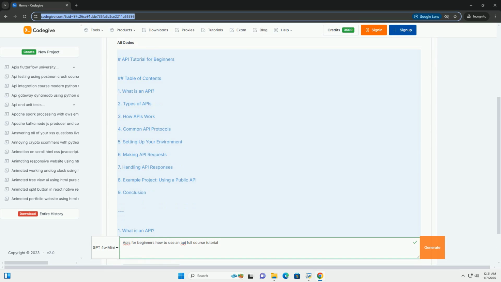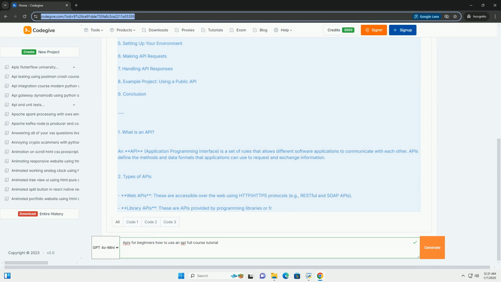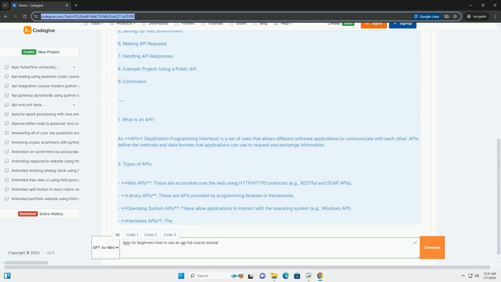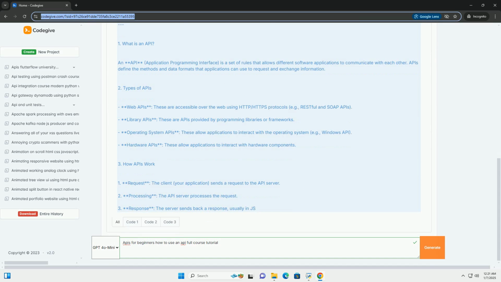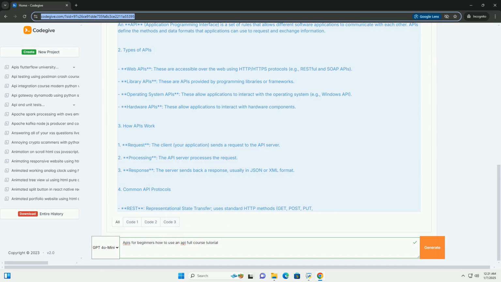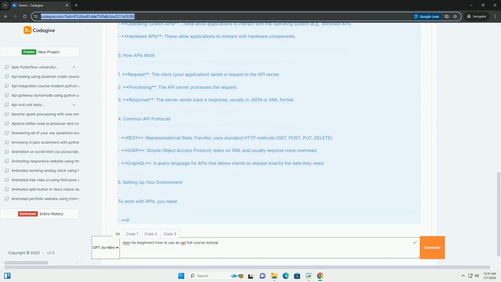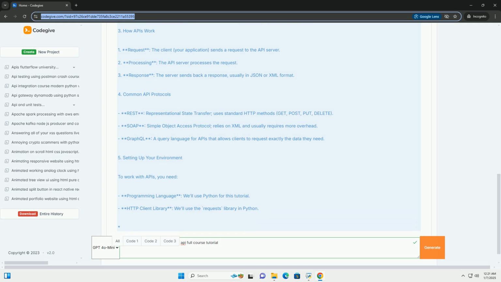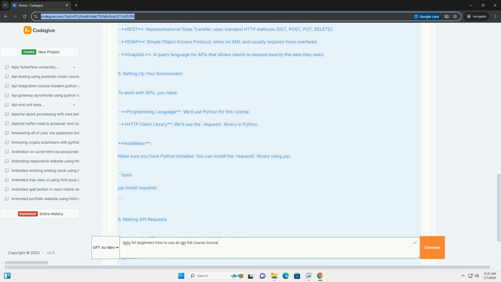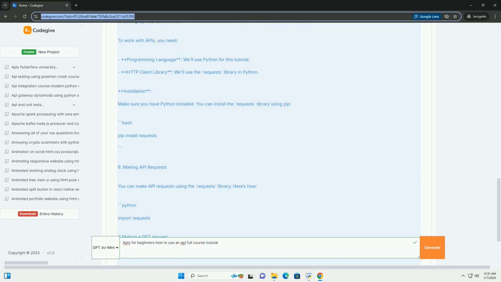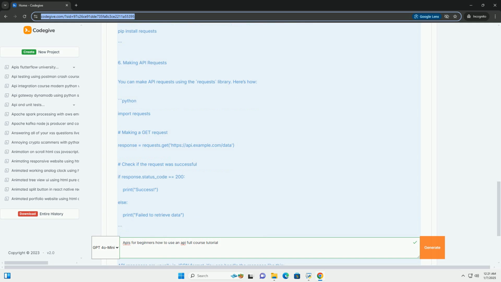API tutorial for beginners. Table of contents. 1. What is an API? 2. Types of APIs. 3. How APIs work. 4. Common API protocols. 5. Setting up your environment. 6. Making API requests. 7. Handling API responses. 8. Example project, using a public API. 9. Conclusion.